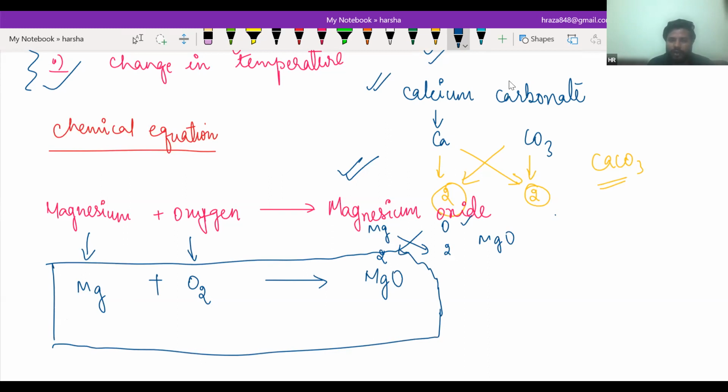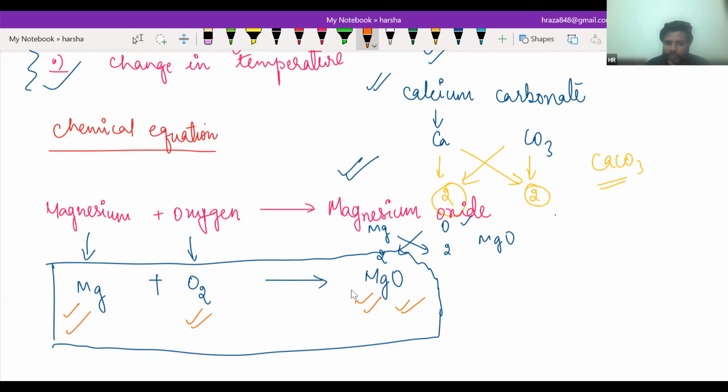You can see magnesium on the left hand side is 1, magnesium on the right hand side is 1, but oxygen on the left hand side is 2, and oxygen on the right hand side is 1. So it is not balanced, because oxygen on the left is 2 in number and on the right is 1 in number.